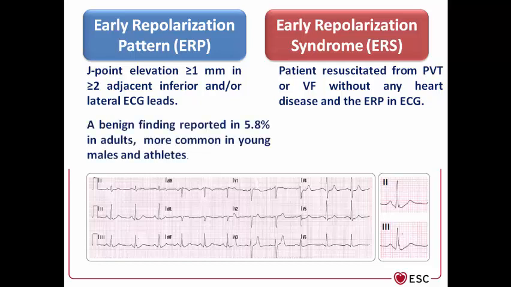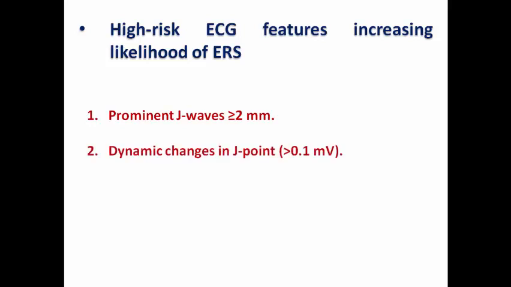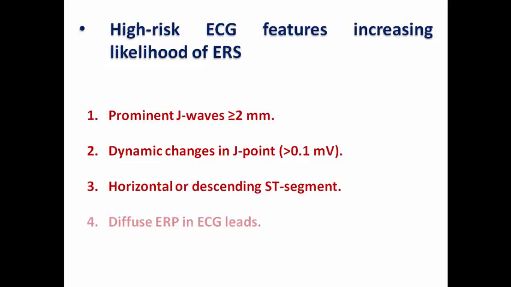So the first one is just a benign finding reported in about 5.8% of adults and more common in young males and athletes. And there are certain high-risk features that increase the likelihood that this patient may have also early repolarization syndrome, not just a pattern, like prominent J wave elevated more than or equal to 2 mm, dynamic changes in the J point, horizontal or descending ST segment, and diffuse early repolarization pattern in ECG leads.